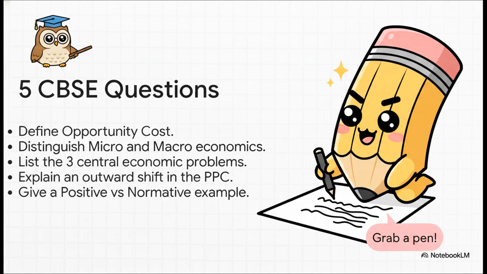Now it's time to put yourself to the test. Here are 5 high-probability CBSE-style questions. Define opportunity cost. Distinguish micro from macro. List the 3 central problems. Explain a PPC outward shift, and give a positive versus normative example. I strongly encourage you to pause the explainer right now, grab a pen, and physically write out these answers. Being able to articulate these clearly will absolutely guarantee your mastery of the subject.